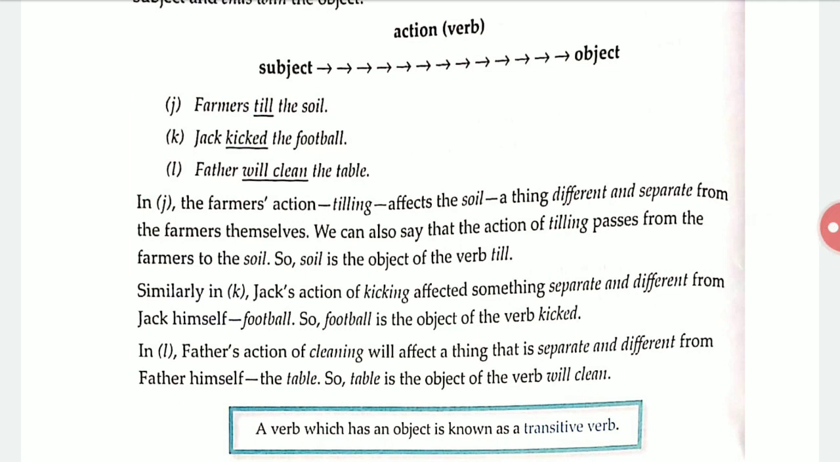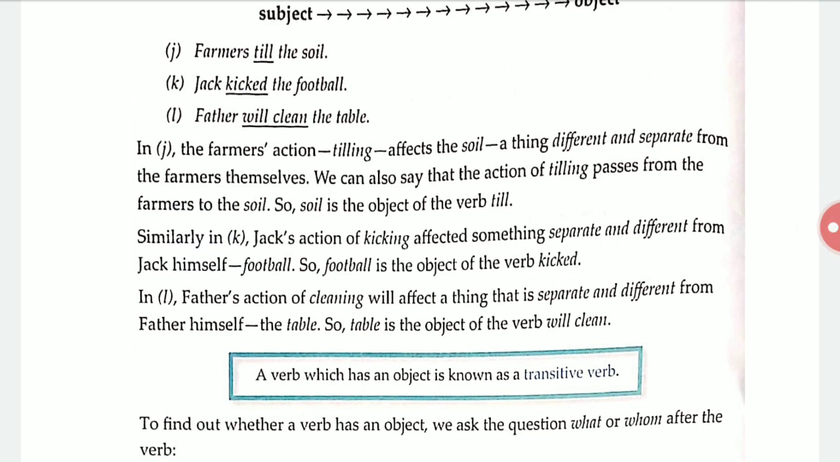The farmer will clean the table. Here the farmer started to clean. Will clean what? The table. In example J, the farmer's action of tilling affects the soil, a different and separate thing from the farmers. We can also say that the action of tilling passes from the farmers to the soil. The action that started from the farmer affected the soil. So the soil is the object of the verb till.